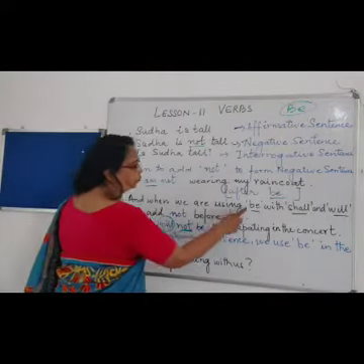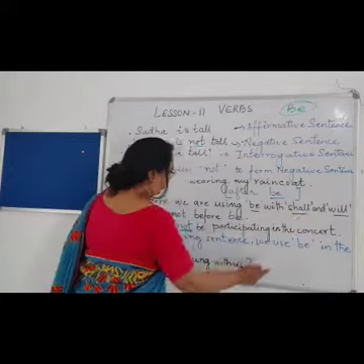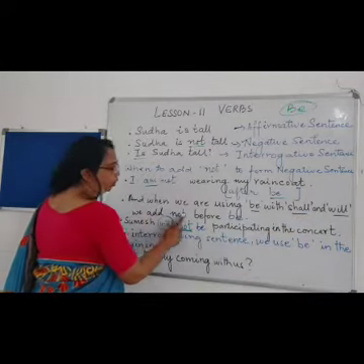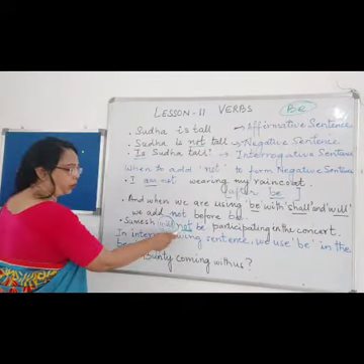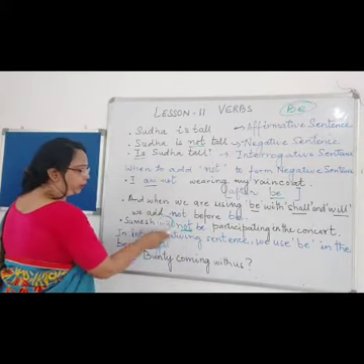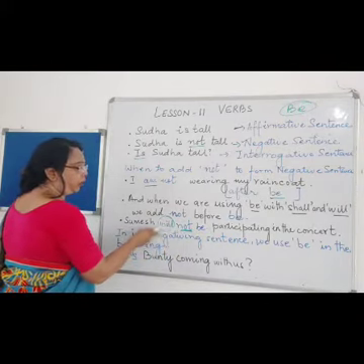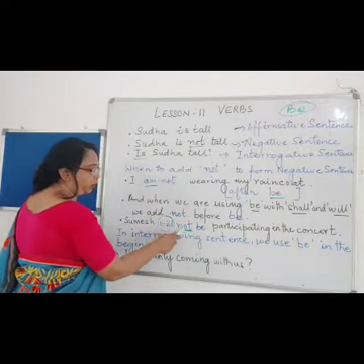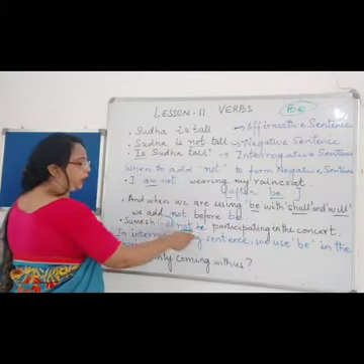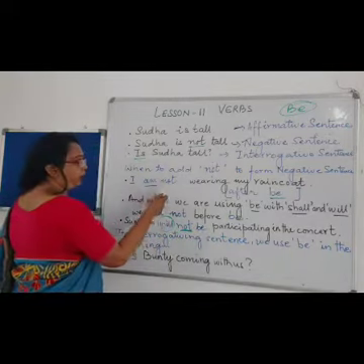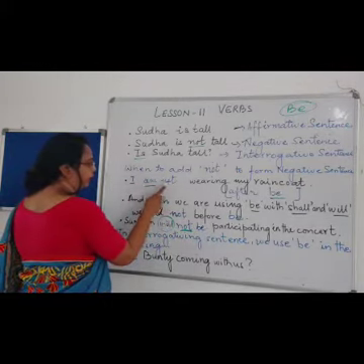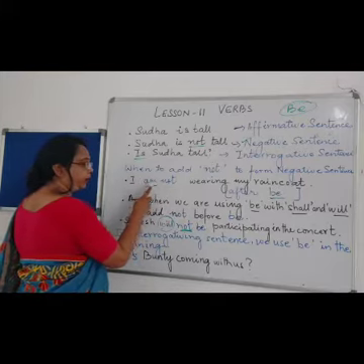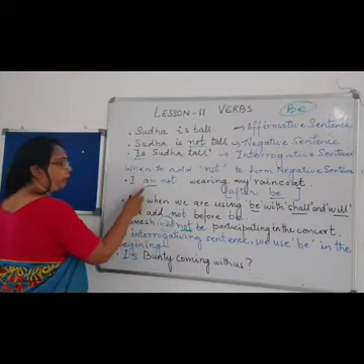When we are using be with shall or will, we add not before be. So we write will, then not, and then be. But for a plain sentence, we write be before not.